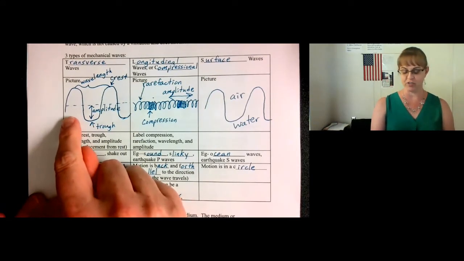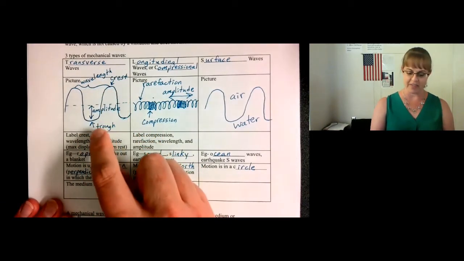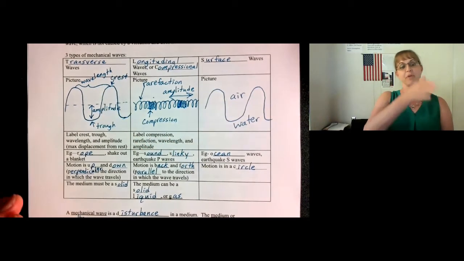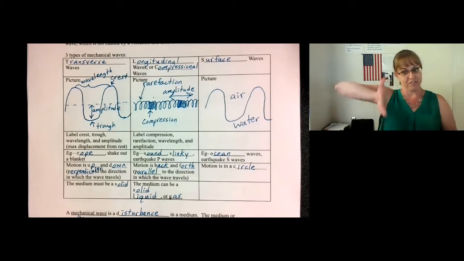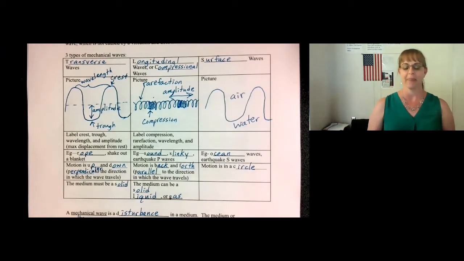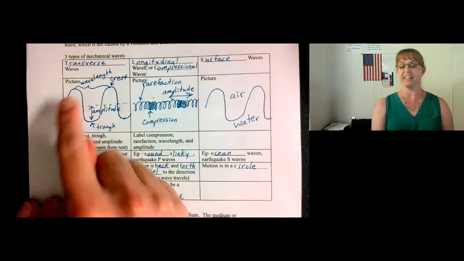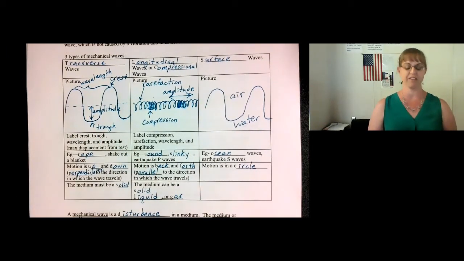In this picture of a transverse wave, we have labeled the crest and the trough. The crest of the wave is the top of the wave. The trough is the bottom. For example, animals will drink out of a watering trough, and if it wasn't curved this way, the water would spill out. The wavelength is the length of one wave. It's the distance between two crests or two troughs.